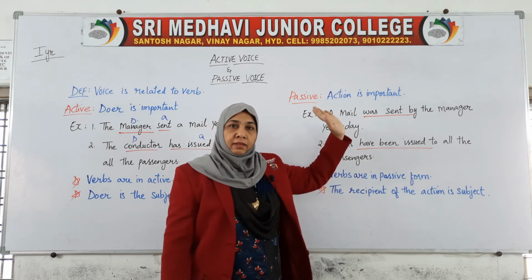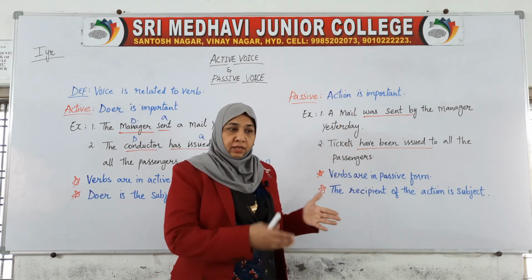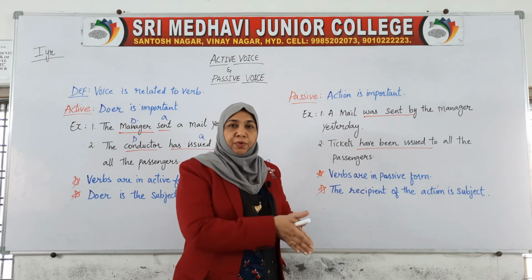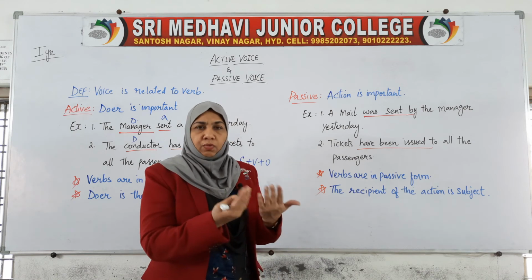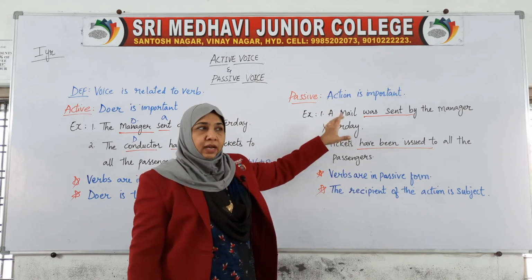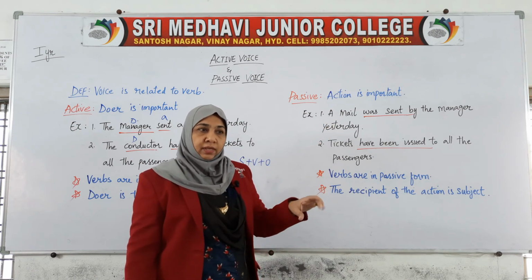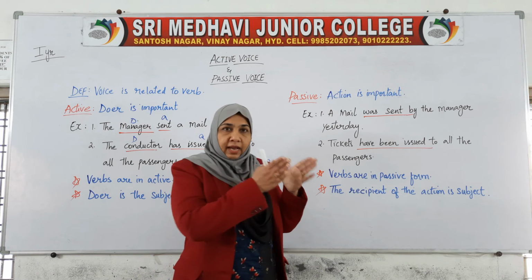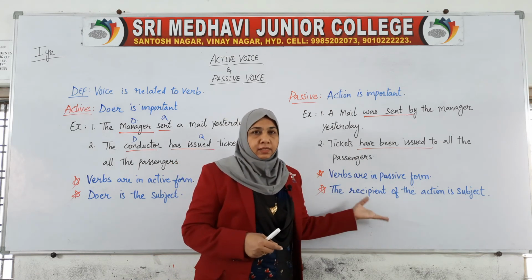The thing which is actually the recipient of the action, on whom the action is performed, is the subject. Recipient means the one who receives, so the action is received. A mail was sent. Tickets have been issued. The recipient of the action is the subject.